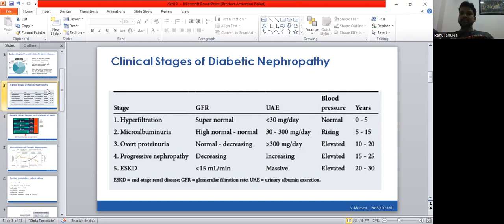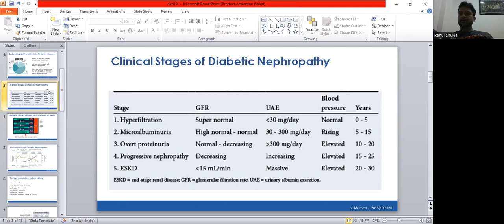Then the third stage is the stage of overt proteinuria. Here the GFR remains stable or may start declining. The urine protein excretion increases to more than 300 milligram per day. Blood pressure shows a rising trend, further elevated, and this stage usually appears after a lag period of 10 to 20 years from the onset of type 1 diabetes. And in type 2 diabetes, maybe because of late diagnosis, it may appear early.